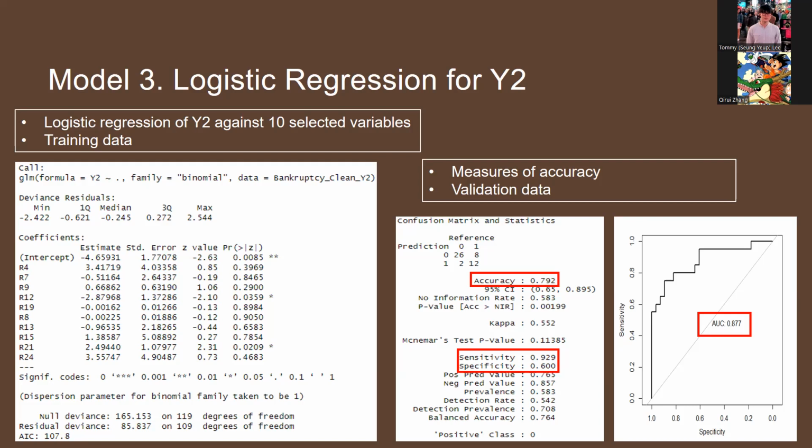So then we measured the accuracy of our predictions using validation data. Here's the confusion matrix. We can see that the diagonals are the correct predictions, 26 and 12, and the wrong ones are 8 and 2. So overall accuracy is about 80%, sensitivity about 93%, specificity is a bit low, only 60%. The area under the curve is 87.7%, which is not bad.